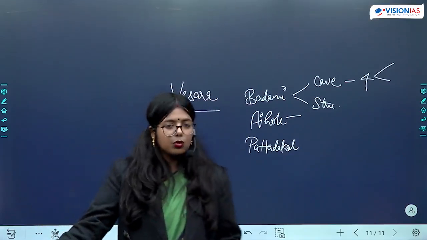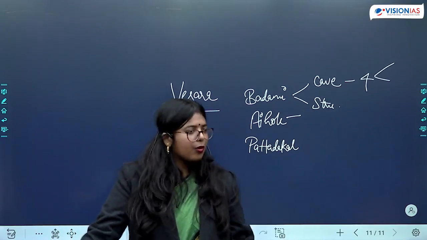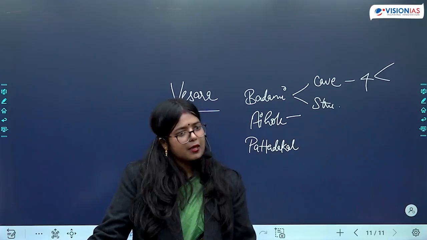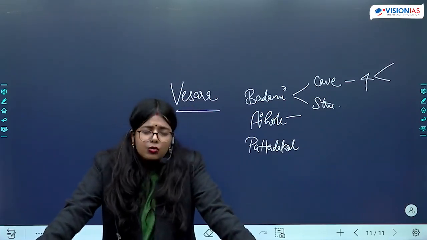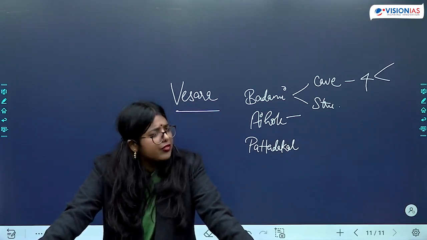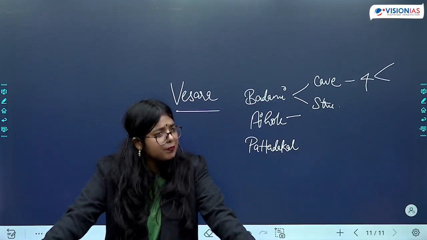Now let us come to the Ayahole temple. So in Ayahole, the Durga temple will become important. Why? Because of the importance of the Ayahole inscription. When we are talking about Pattadakkal, here you will find a lot of temples. The prominent ones are going to be Papnath temple and Virupaksha temple.